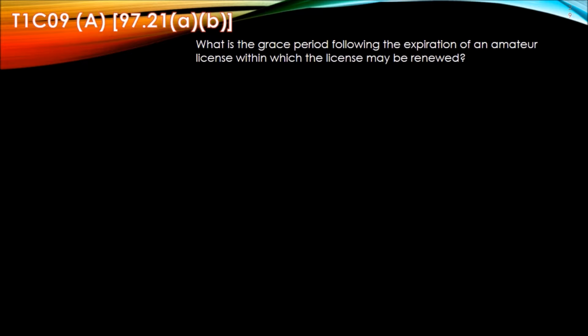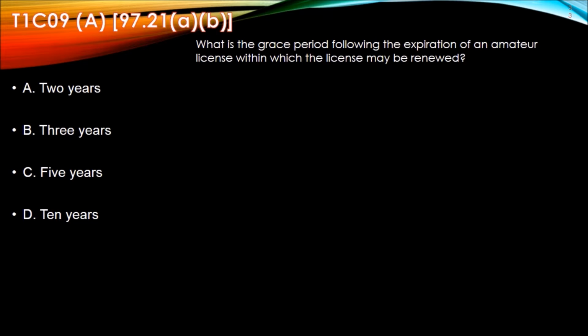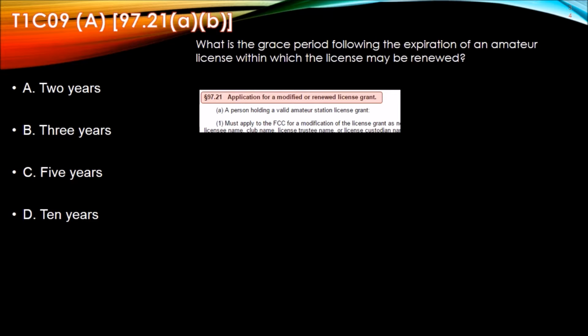T1C09. What is the grace period following the expiration of an amateur license within which the license may be renewed? A. 2 years, B. 3 years, C. 5 years, D. 10 years. This is covered under 97.21, application for a modified or renewed license grant.